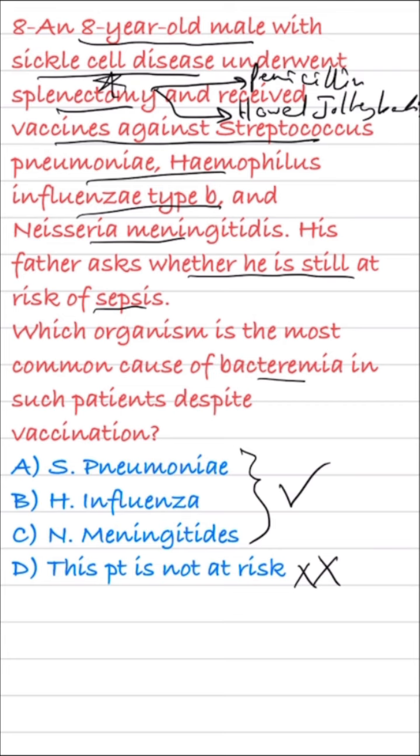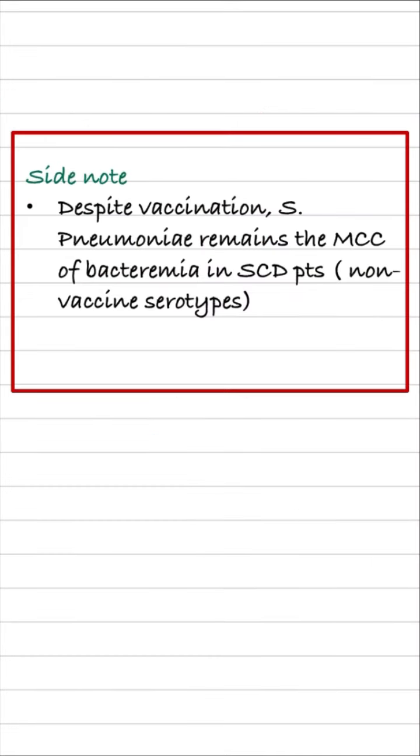So now back to our question where the patient had splenectomy. And that raises the risk for the 3 organisms listed in the choices. But you should always know that the most common one is strep pneumo, which is the answer here. And here are our side notes which I recommend you to read.